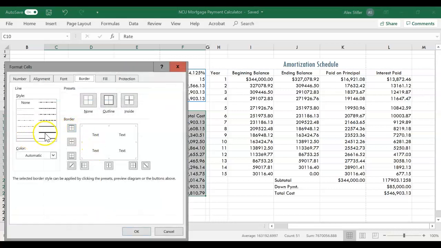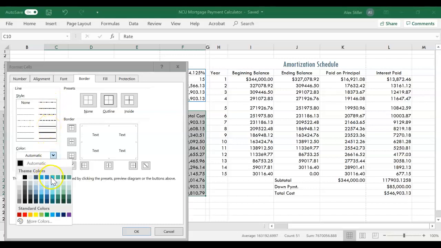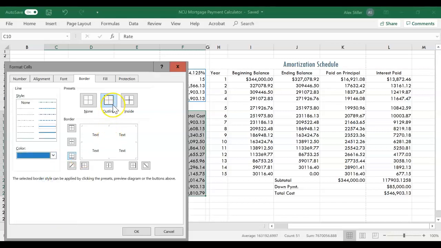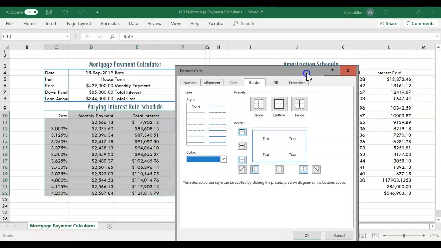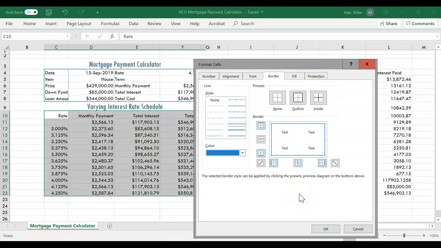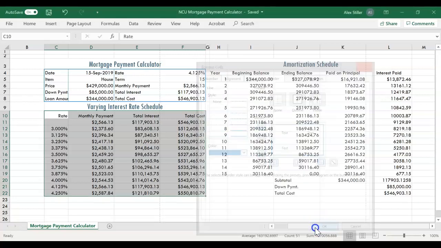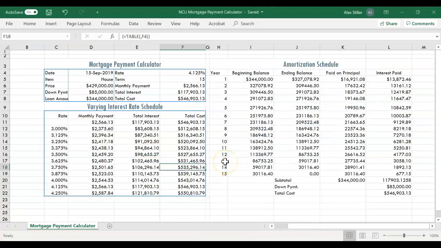Select from the second column, 5th row, the medium thickness, and then set the color to blue accent 2. Click Outline. And if we click OK, we can see that the medium blue border has been applied to the outside of that selected range.